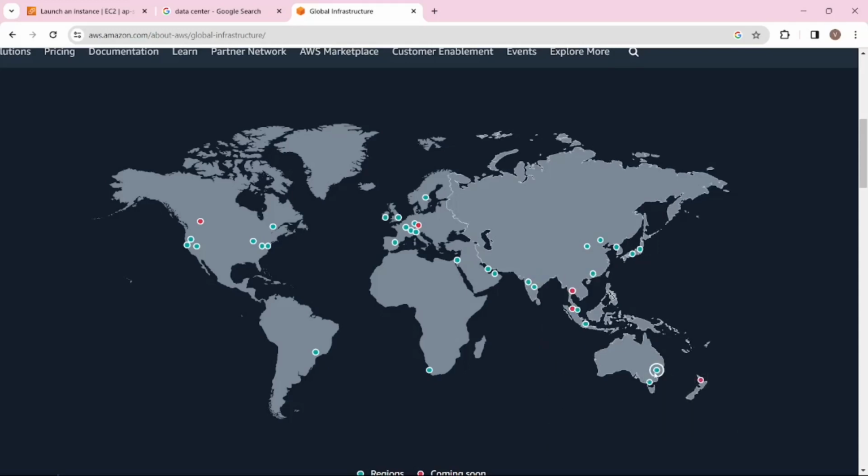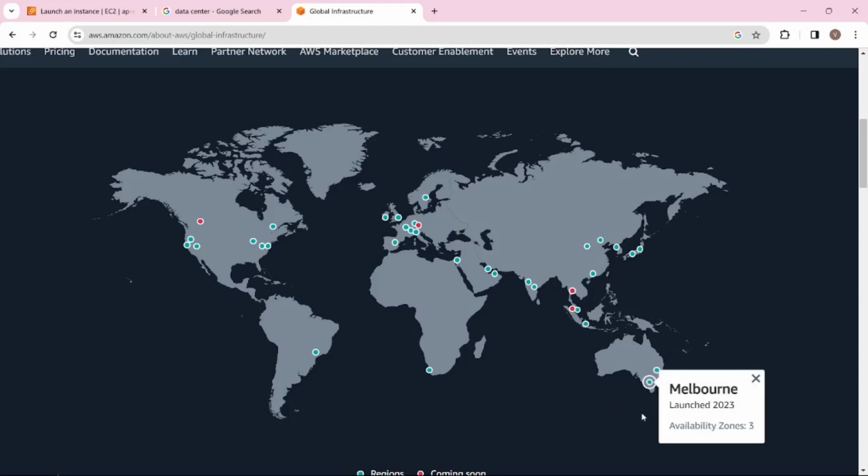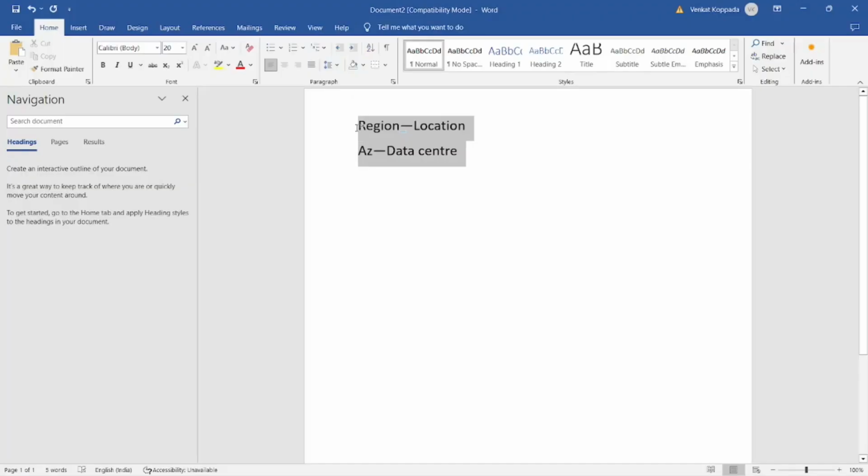In the same way, in Sydney we have 3 availability zones, and in Melbourne we have 3 availability zones. So we have AZ1, AZ2, AZ3. The distance between each availability zone will be a minimum of 100 kilometers. So a minimum distance of 100 kilometers will be there for each availability zone.